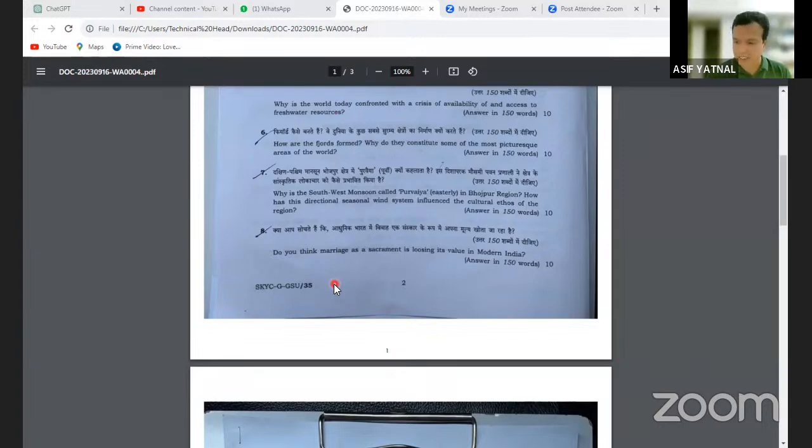Okay, so you can write the answer of this question. Different regions. So you have to write both. When it is asked, do you think, you can write both the points, that why it is losing and why it is not losing. You can write 50 words about why it's losing. You can write 50 words about why it's not losing. Got it?